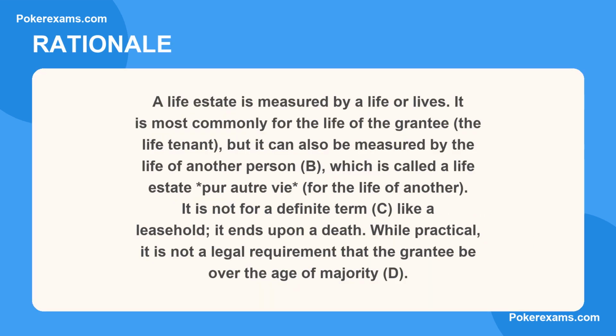Here is why. A life estate is measured by a life or lives. It is most commonly for the life of the grantee, the life tenant, but it can also be measured by the life of another person, B, which is called a life estate per autre vie, for the life of another. It is not for a definite term, C, like a leasehold, it ends upon a death. While practical, it is not a legal requirement that the grantee be over the age of majority, D.